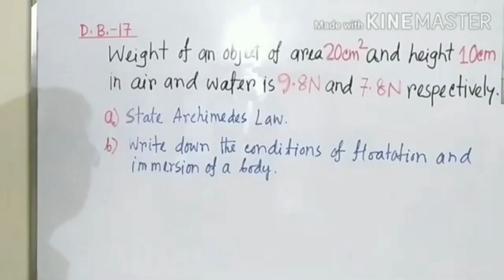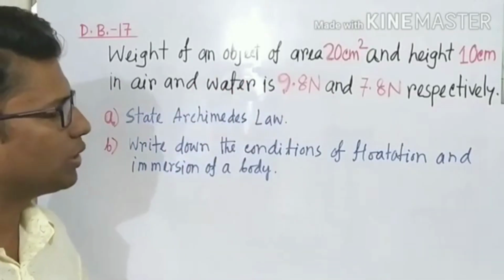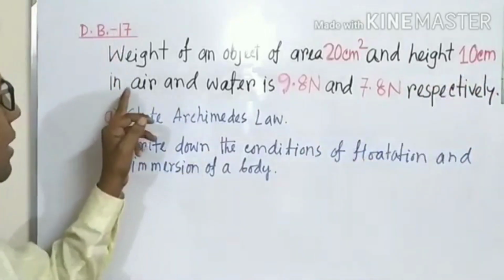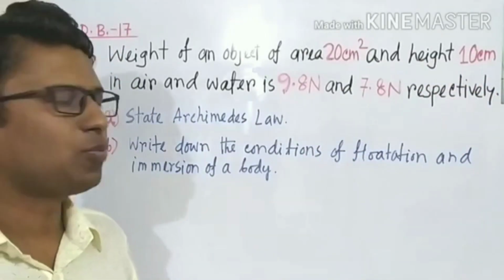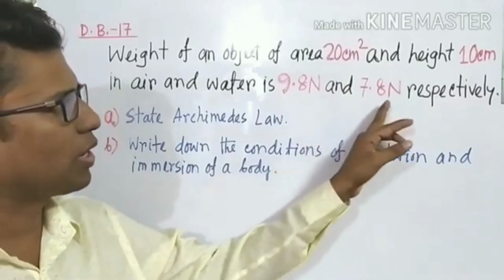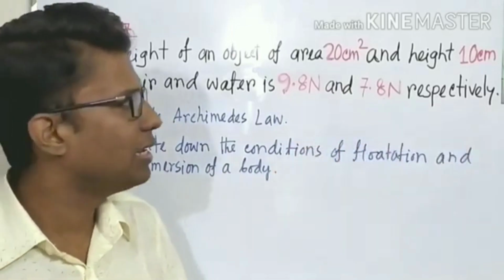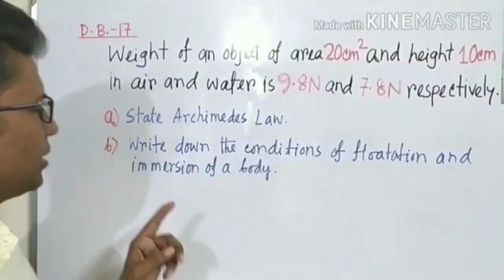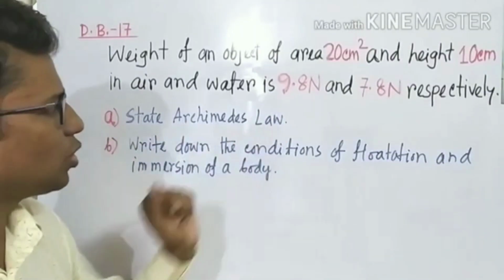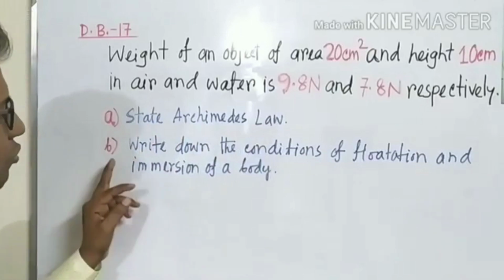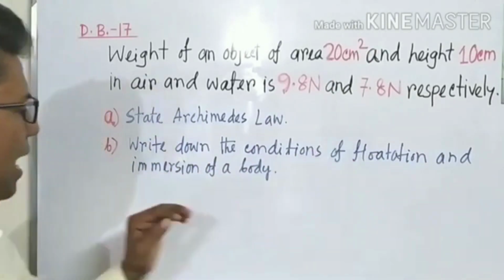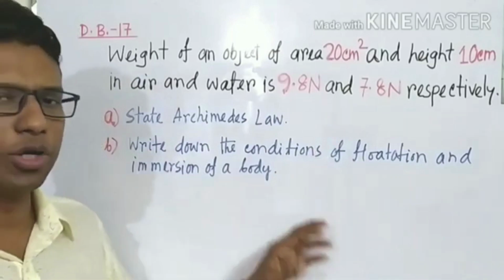The stem is: weight of an object of area 20 centimeter square and height 10 centimeter in air and water is 9.8 Newton and 7.8 Newton respectively. The first question, which is knowledge based, is: state Archimedes law. Question number 2 is: write down the conditions of flotation and immersion of a body.